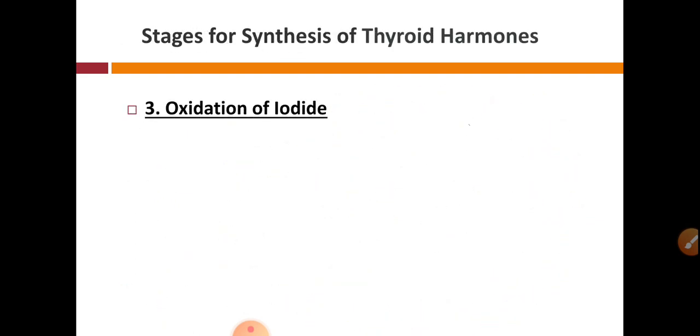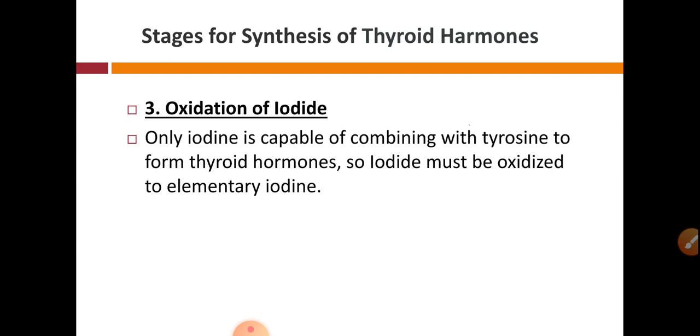Now let's talk about the third stage, that is oxidation of iodine. Only iodine is capable of combining with the tyrosine. So tyrosine will combine only with the iodine, but from blood to the cytosol of the follicular cells, it is transported in the form of iodide.